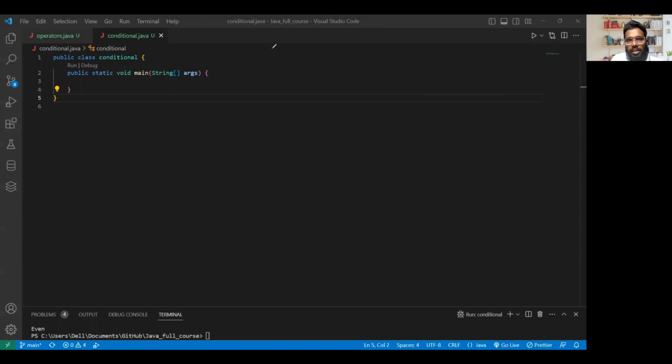Just writing the heading as conditional statements. The first one, and the mostly used statement, is the if-else statement. An addition for this would be else if, so I'm just writing it in brackets here.